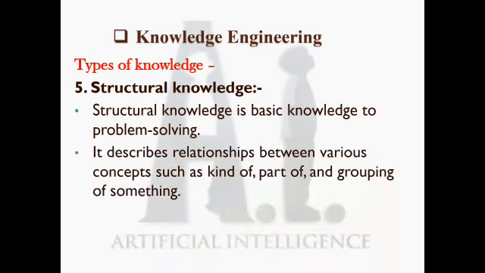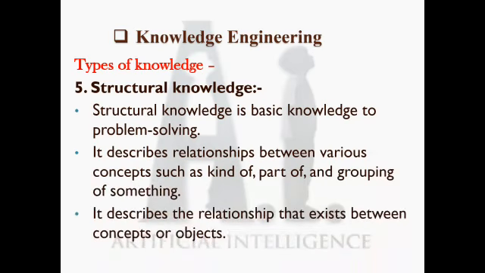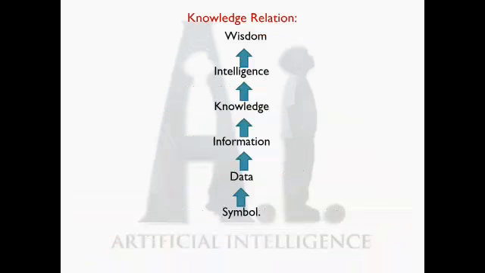Structural knowledge. Structural knowledge is basic knowledge for problem solving. It describes relationships between various concepts such as kind of, part of, and grouping of something. It describes the relationship that exists between concepts or objects. Now these are the relations: symbol, then data, information, knowledge, intelligence and wisdom. These are the things we already discussed in the last lecture.